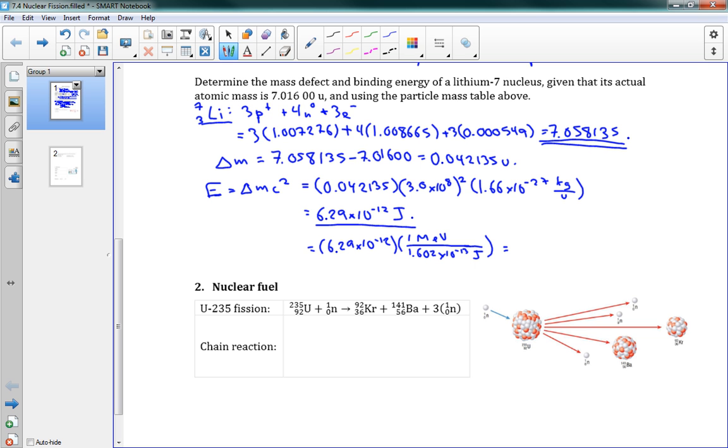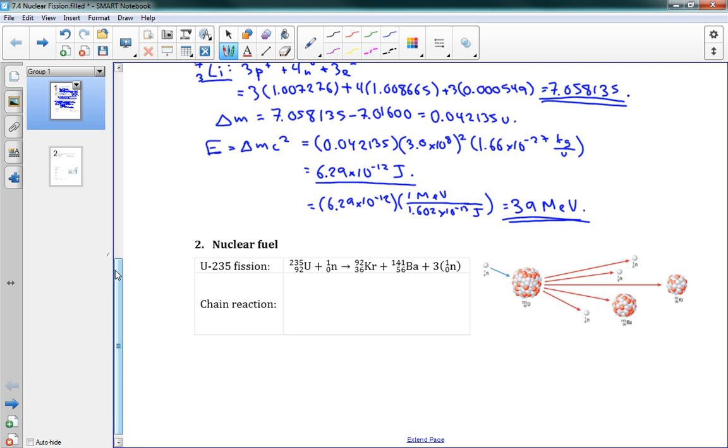So this gives me 39 mega electron volts. That's the binding energy. So that's how much the nucleus is being held together.